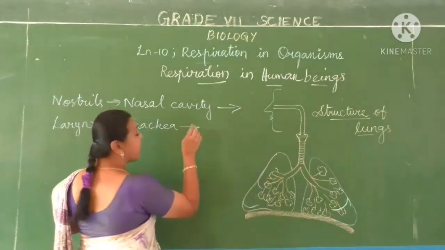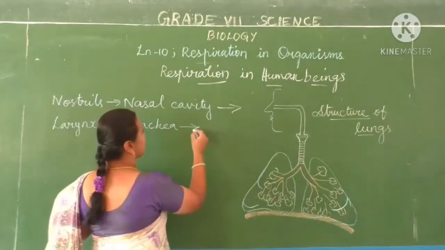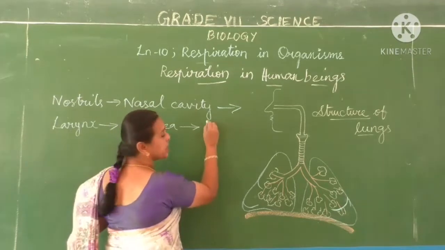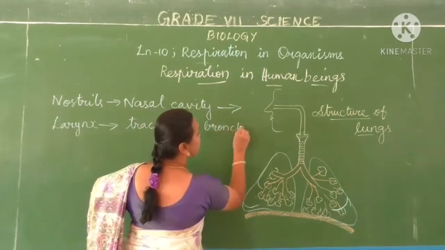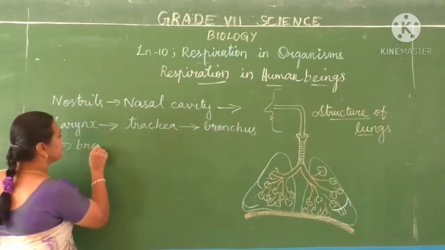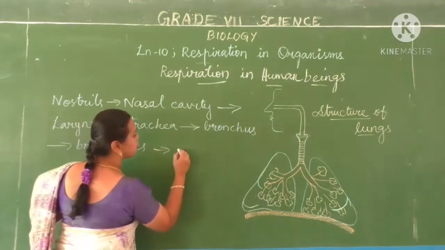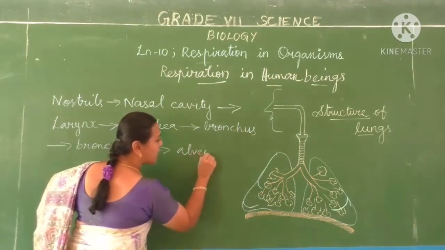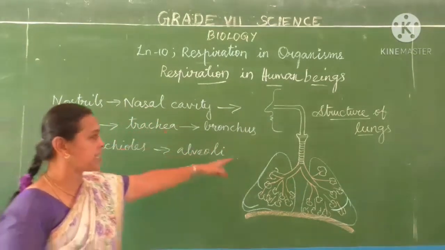Next, elastic tissue contracts and relaxes the trachea, and then the air enters into the bronchus. Then from the bronchus it moves to the bronchioles, and then from the bronchioles it enters into the air sacs, or alveoli. This is the air passage.